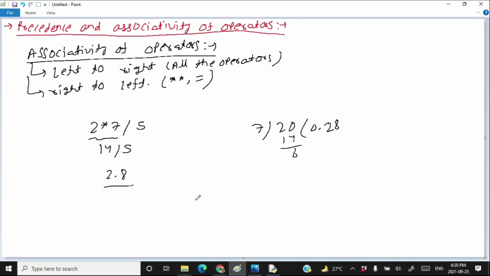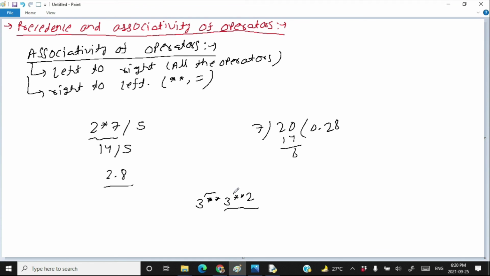Therefore, suppose I write here 3 exponentiation 3 exponentiation 2, the rightmost exponentiation will execute first. Because exponentiation is right to left associative, we will check that if there is no same level of calculation on the right, then only that operator will execute. Here, if you look at this exponentiation operator, it has the same level of calculation on its right, so it is not going to be executed first.